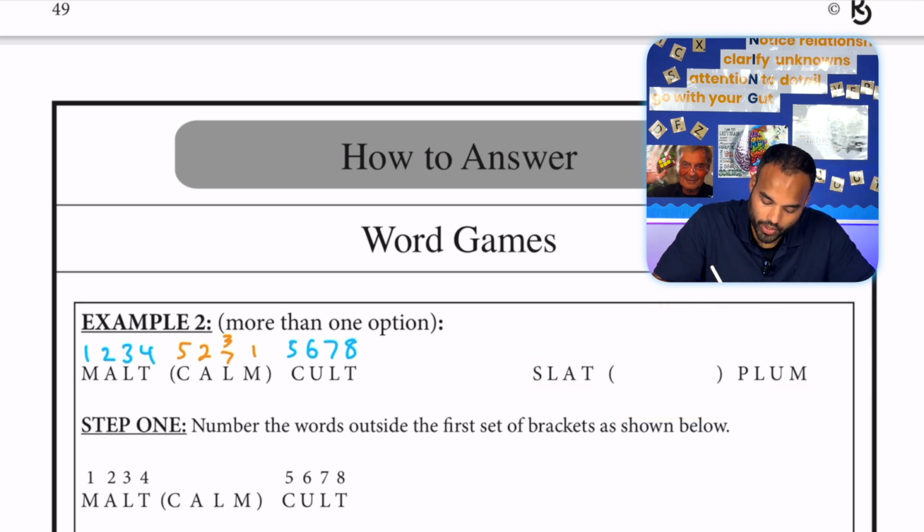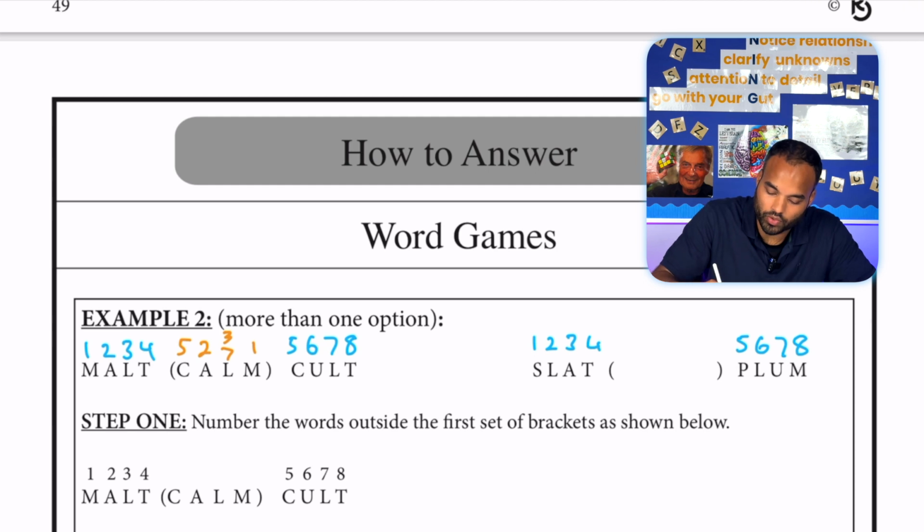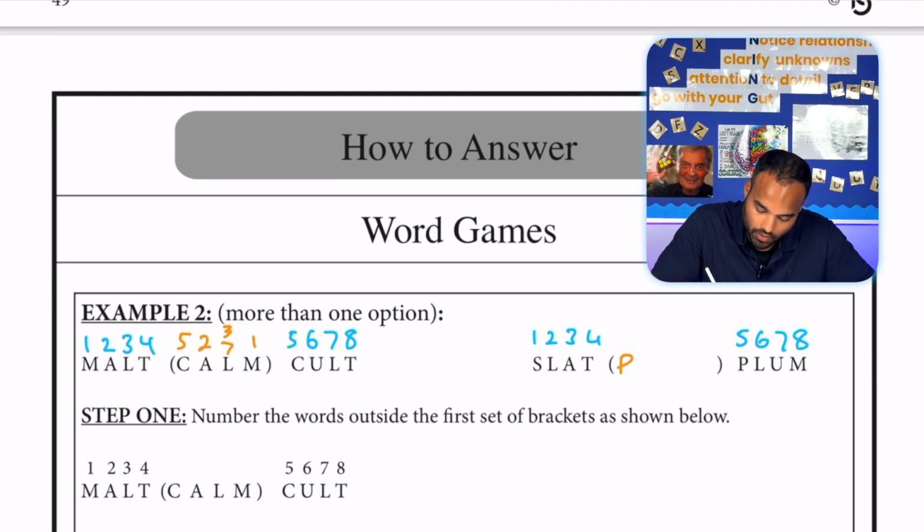We start by numbering. The first letter corresponds to number 5, so let's write over here, P. The second letter of our word comes from the second letter of the first word, which is L.